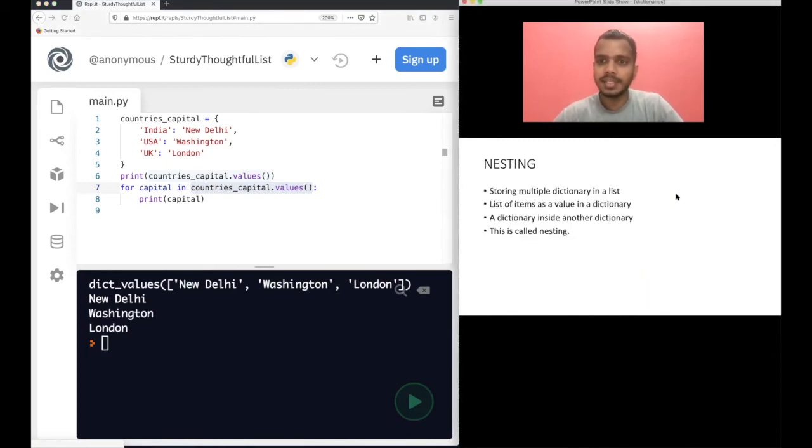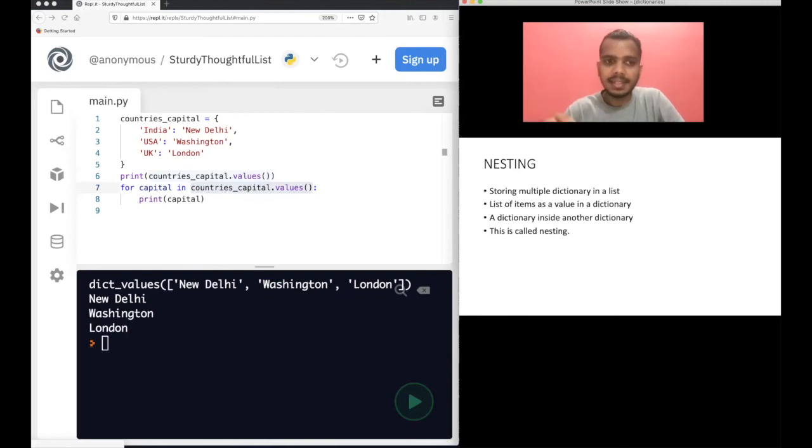Now let's move on to the next one, that is nesting. So nesting is very powerful in dictionary. You can store multiple dictionaries in a list. Of course, you can do that. I will show you examples. Before this, you were storing multiple numbers. You were storing multiple strings, but you can also store multiple dictionaries in a list. Also, you can have a list of items as a value in a dictionary.